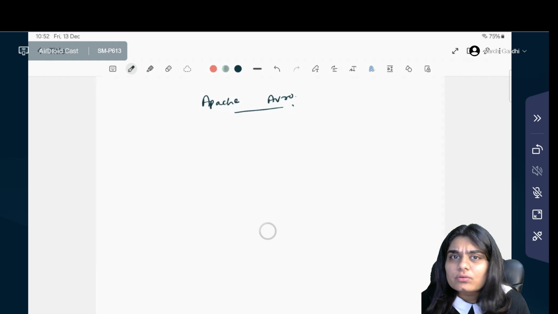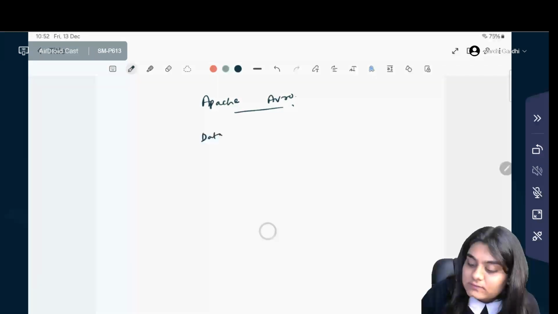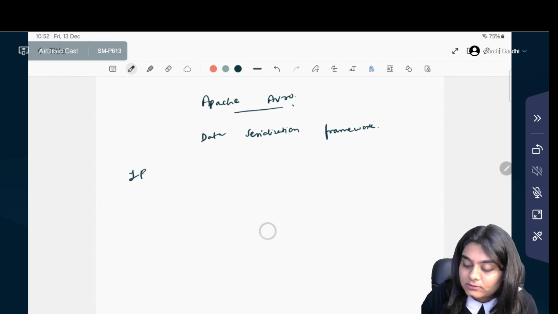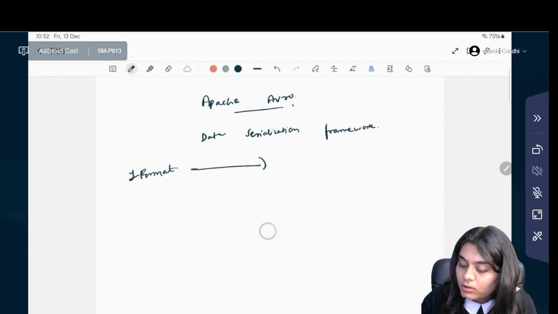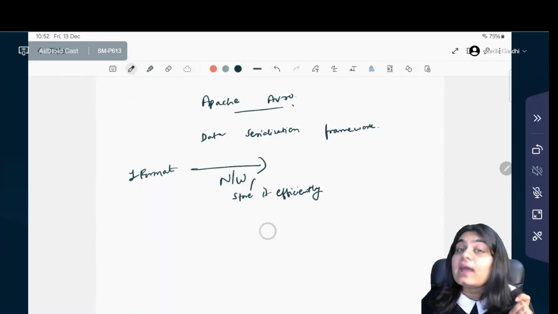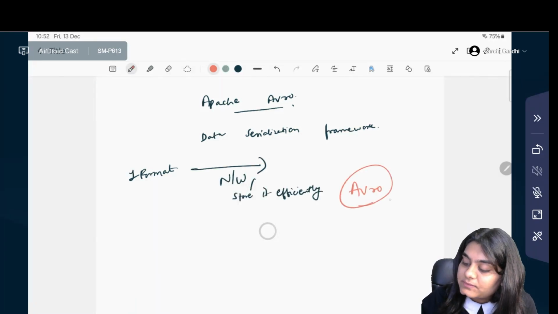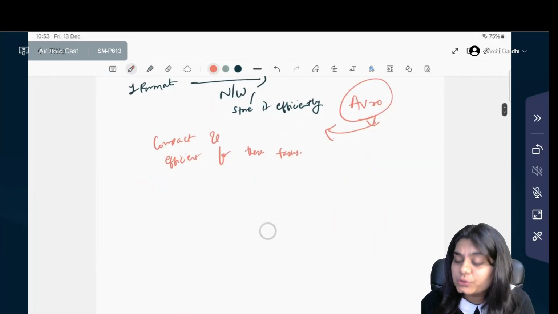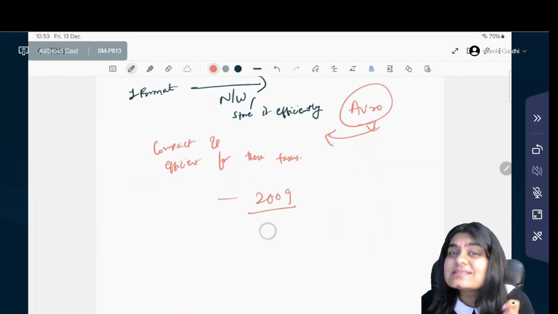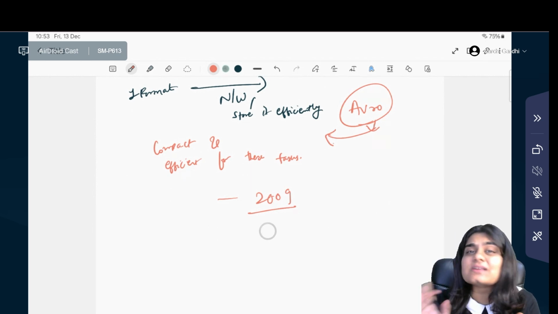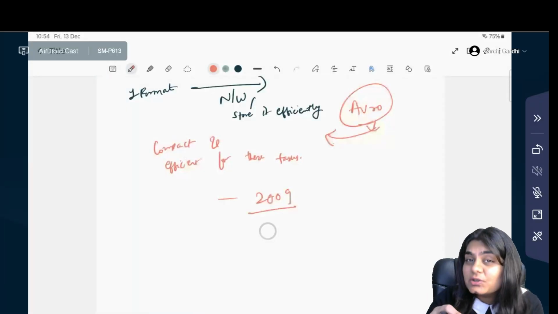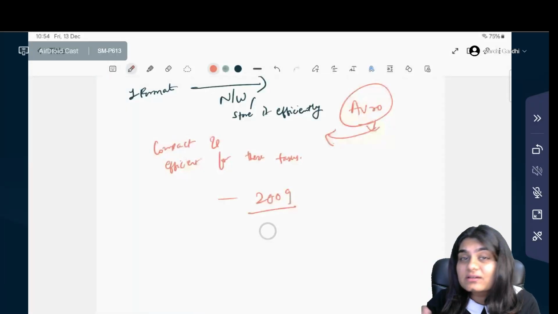What is Apache Avro? Simply put, it is a data serialization framework. Imagine you have data in one format and you want to send it over the network or store it efficiently. And that is where Avro steps in. It makes the data compact and efficient for this task. Avro was introduced in 2009 as a sub-project of Hadoop because Hadoop needed something more versatile than Thrift. So Avro came into life to make encoding and decoding of the data simpler and faster.